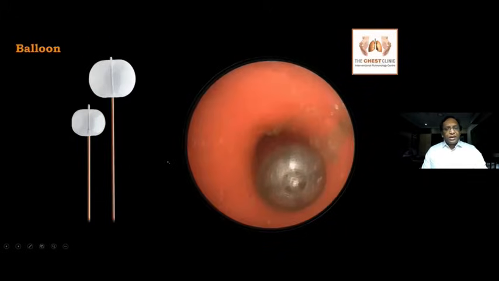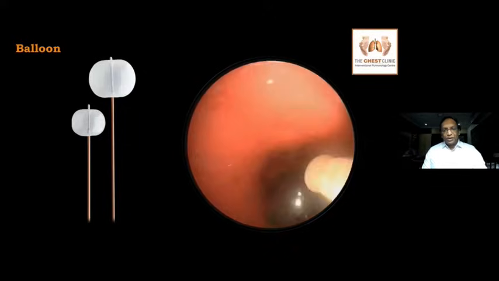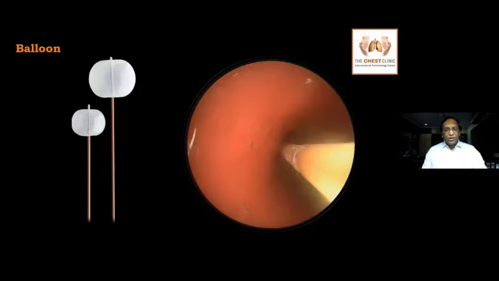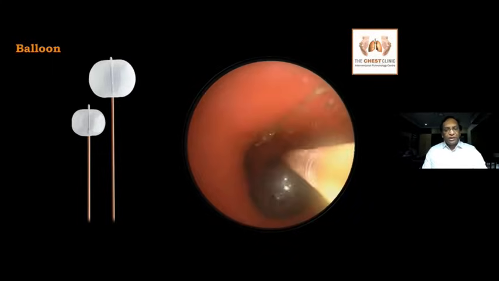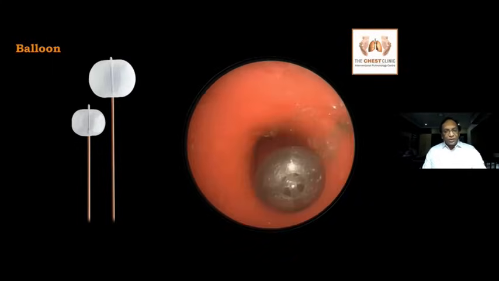So next is the balloon. So how do you use a balloon? You can use the balloon in two techniques. One, basically use the balloon to dislodge the impacted foreign body. Once you dislodge the impacted foreign body, you can have other tools for removal. And also, if you have a foreign body with a hole, you can pass the balloon down inside and remove. I'll show you a case later.